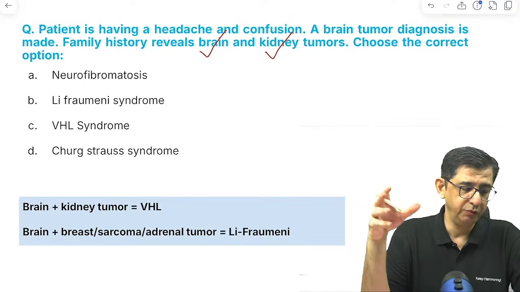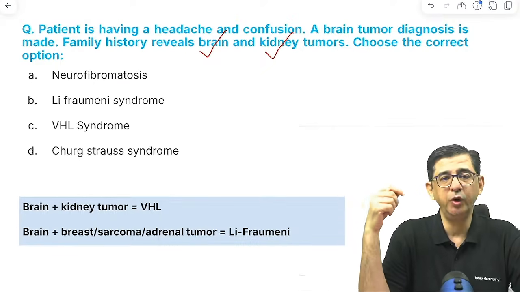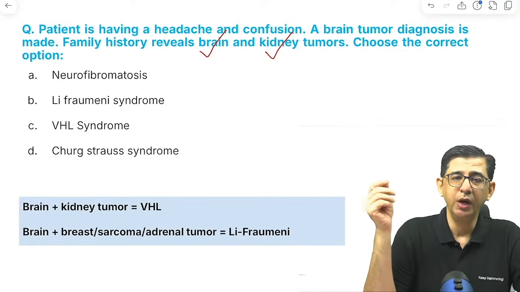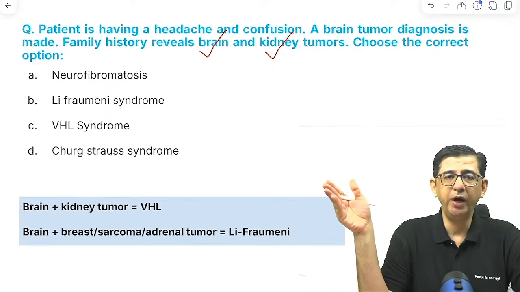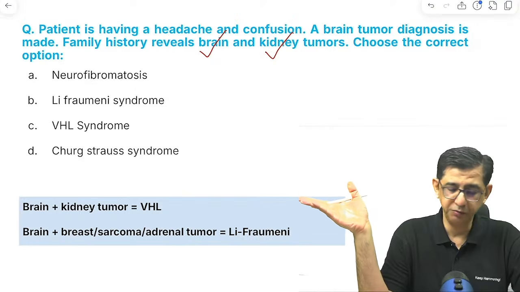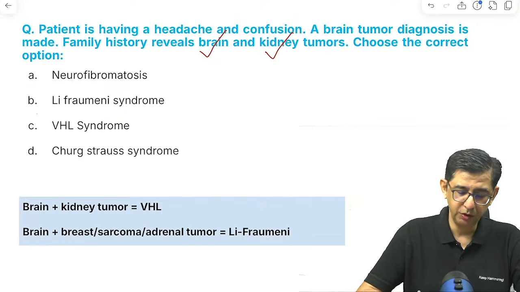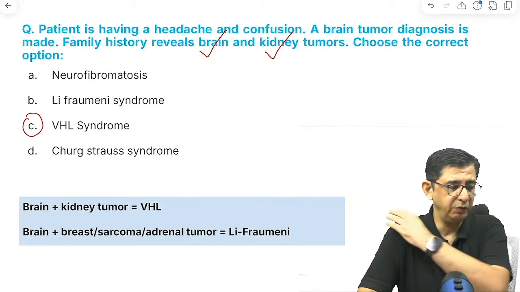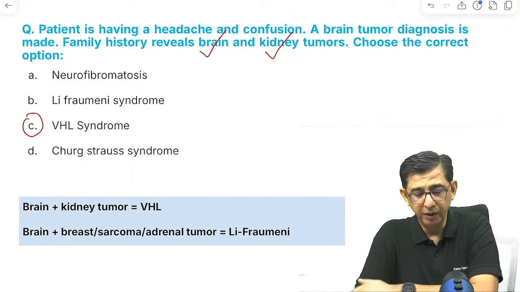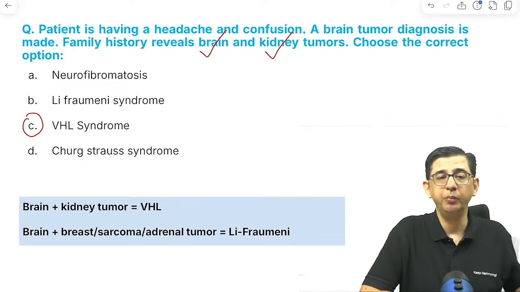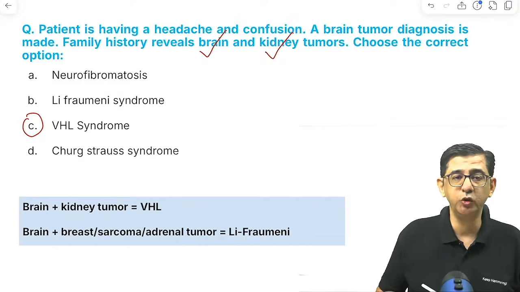Suppose in this question there was a modification. The modification would have been brain tumor with breast sarcoma and adrenal tumor. Then we'll think in terms of Li-Fraumeni. So the answer in this question is pretty straightforward. It would be option number C. And the highlight of this condition would be a brain tumor, that is, a cerebellar hemangioblastoma.